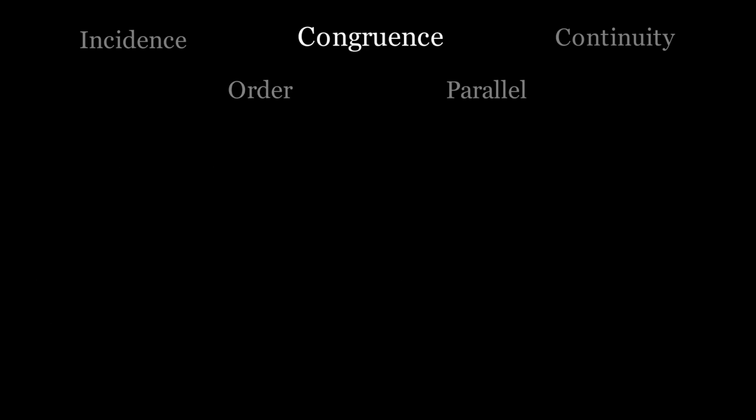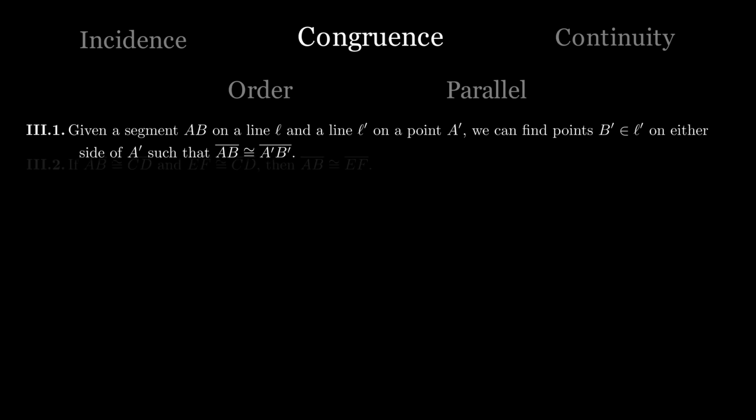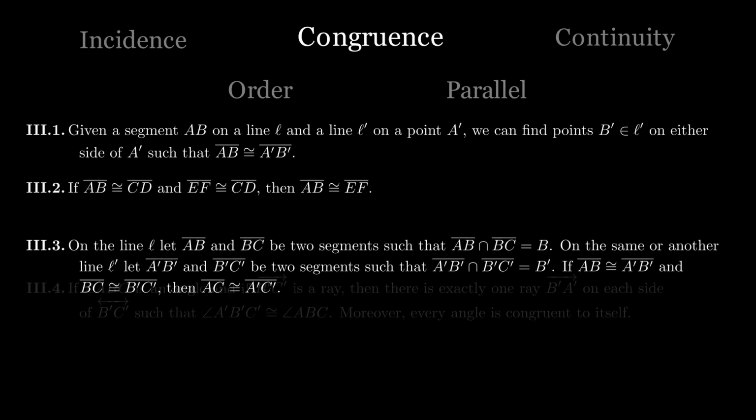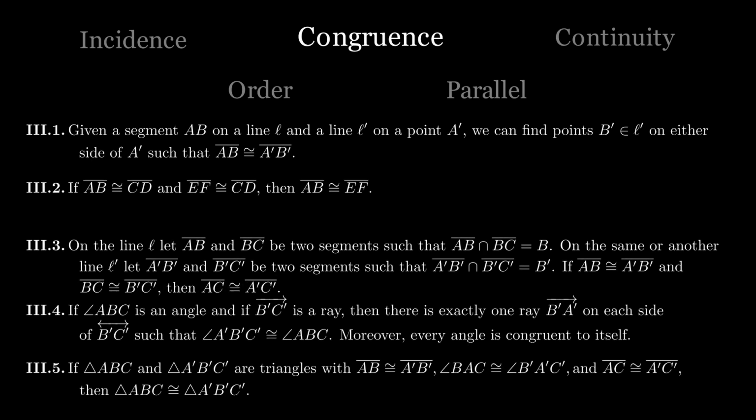The axioms of congruence are pretty self-explanatory, explaining how we define what is congruent. Looking down the list, axiom 5 may look very familiar. This is because this is actually the SAS triangle congruency, if you remember from middle school. It may feel very strange that this congruency is part of the axioms, but it is actually an essential axiom for geometry.